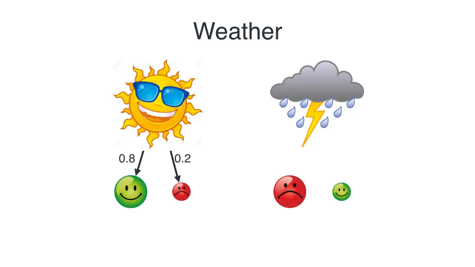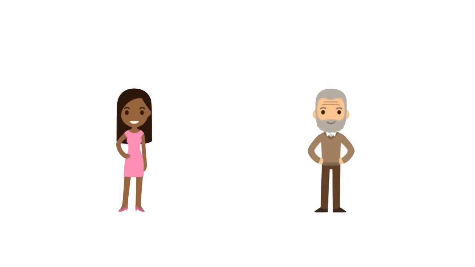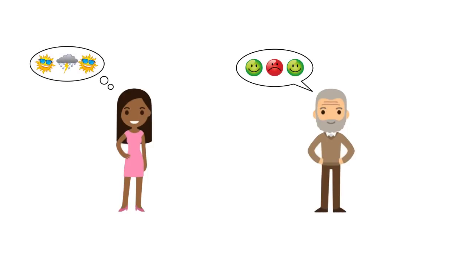And likewise, if the weather is rainy, then Bob is grumpy with a probability of 60% and happy with a probability of 40%. So now we're back to our scenario, and the type of questions that we're gonna look at in this video are the following. Let's say Bob says, oh, this week I was happy, then the next day I was grumpy, and then the next day I was happy, and then Alice has to come up with a guess that says, oh, maybe it was sunny one day, then rainy, and then sunny, or something along those lines.